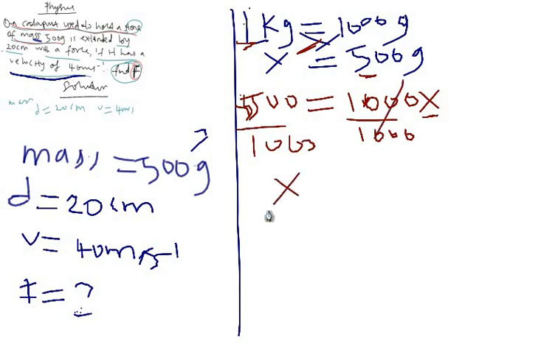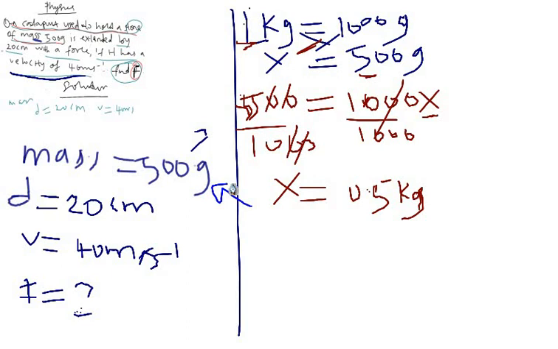So my x now will be 500 divided by 1,000. 0 cancel 0. 5 divided by 10 is 0.5, isn't it? So my mass now is 0.5 kilogram. Understand? Instead of gram, I've changed it to kilogram. So I'm done with that.